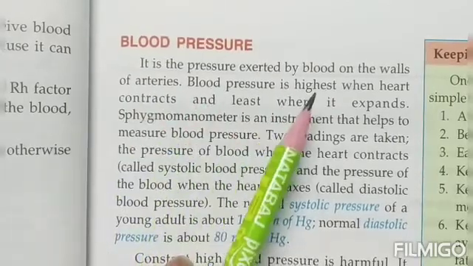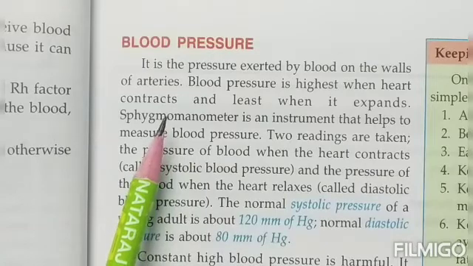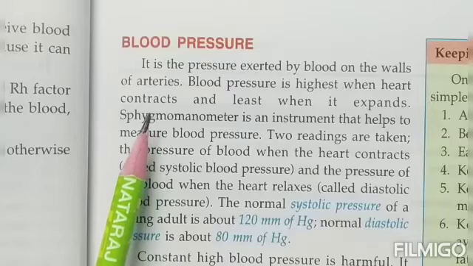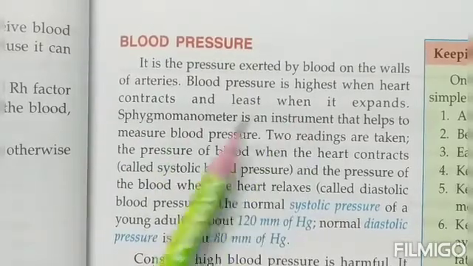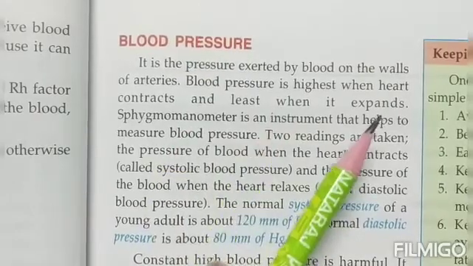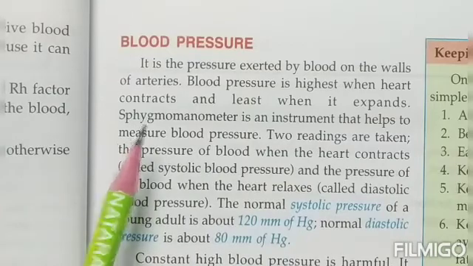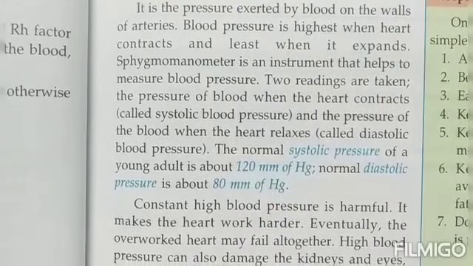Blood pressure is highest when the heart is contracting. Now when the heart is contracting, children, it pushes all the blood that is there in the heart into the arteries. So at that time, the blood pressure is highest, and it becomes the least when the heart is expanding, because when it is expanding, the blood starts getting filled inside the heart. So at that time, the blood pressure is lowest.